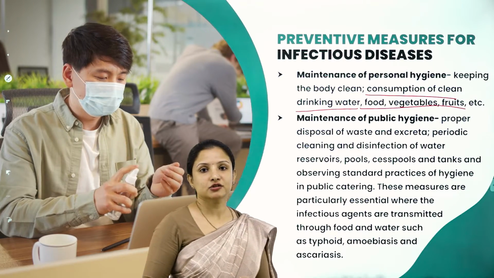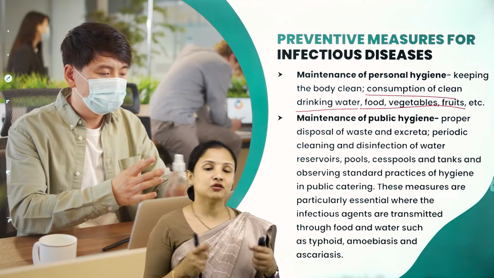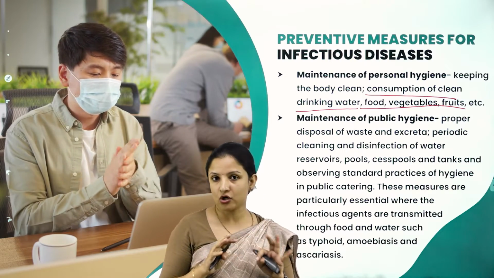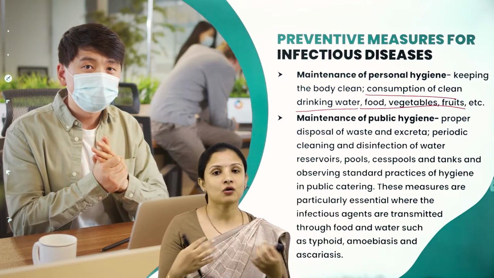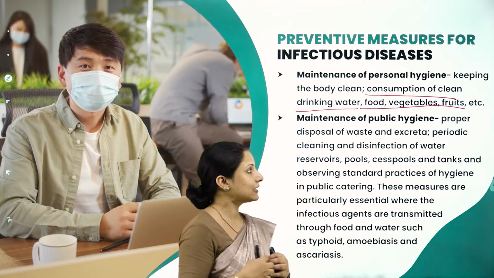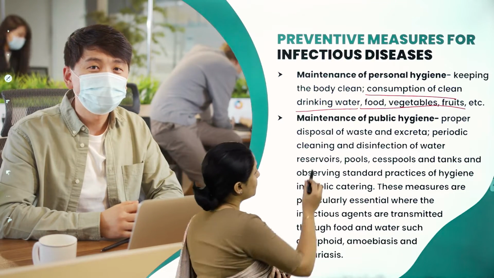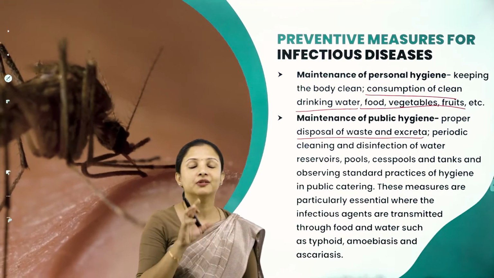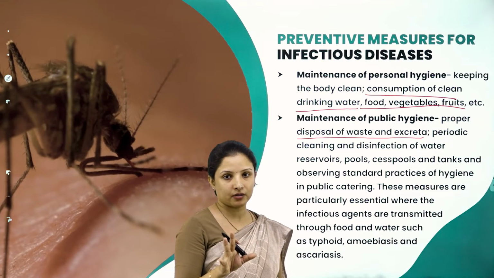Next is maintenance of public hygiene, because it's not enough if we maintain only our own cleanliness. Even the surroundings also need to be clean. All the other people also should follow cleanliness. So for that, proper disposal of waste and excreta should be done. You should not dump the waste and the excreta wherever possible.